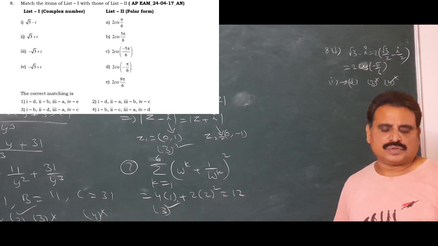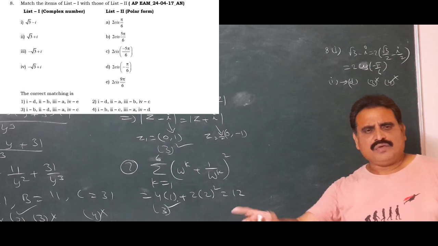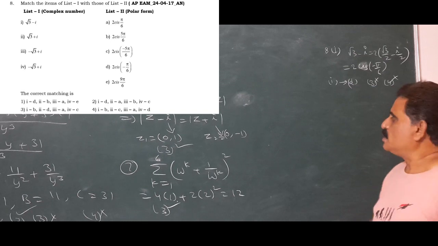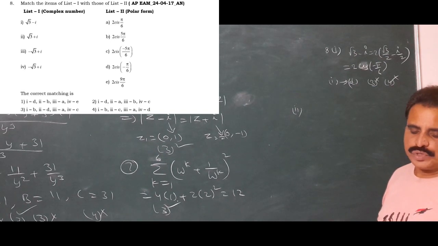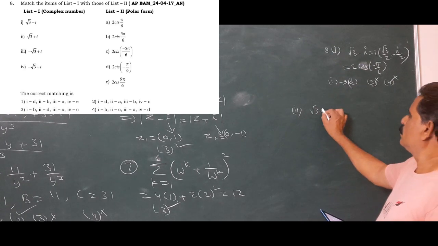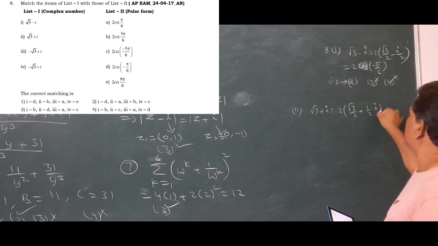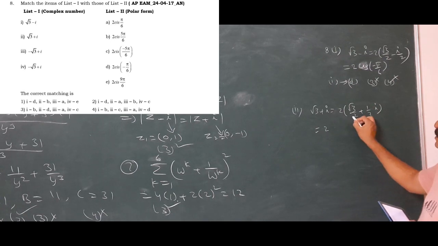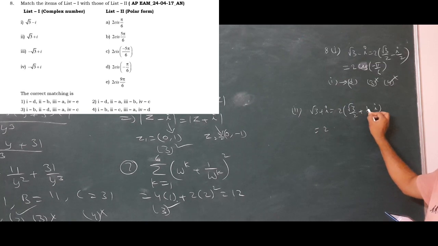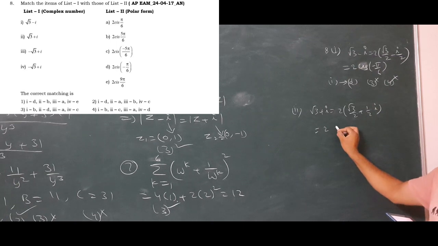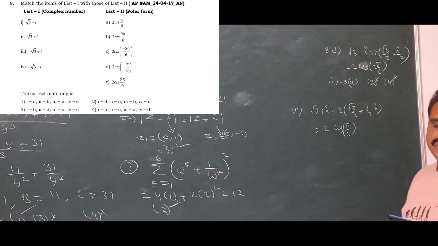Now observe the options 1 and 2. Which one you have to solve? Second one, because second one have different joinings. So second question is root 3 plus i. Same, that equal 2 into root 3 by 2 plus 1 by 2 into i. That means 2. It is cos pi by 6. It is sin pi by 6. Cos theta plus i sin theta, that is cis theta. That's why cis pi by 6. Observe the options. That join cis pi by 6.